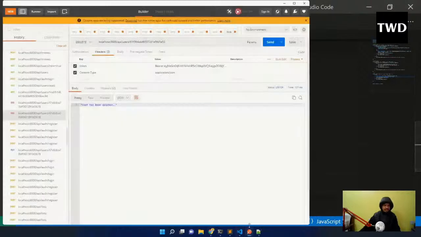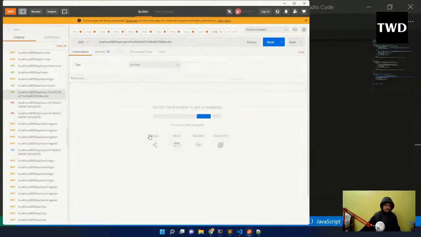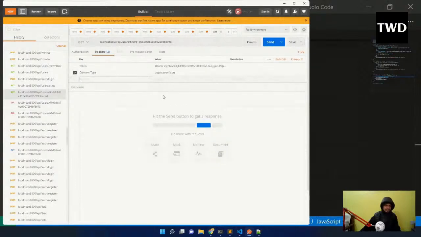Let us see the get also. Get doesn't require all these things, I don't know why I have given this, so I have removed it. Let me remove it completely.